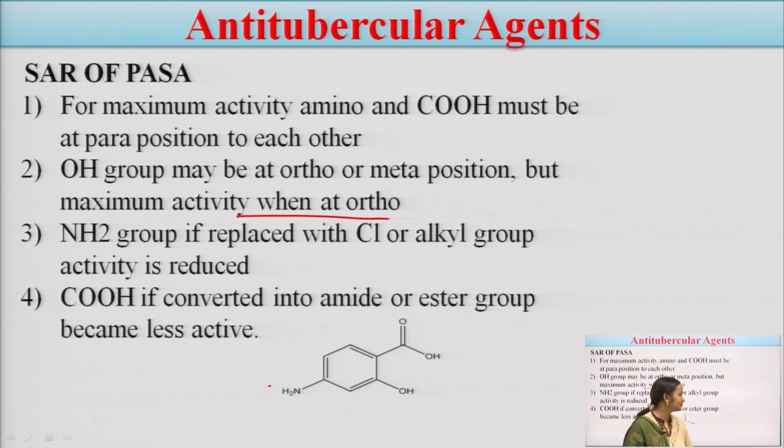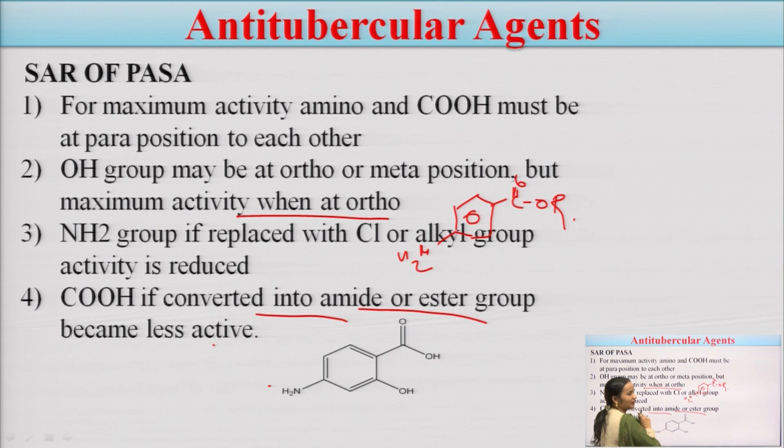And if the COOH group is converted into any type of COOR, ester or amide substituent, then it will become less active.